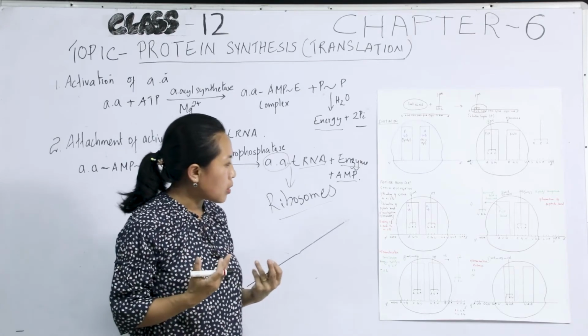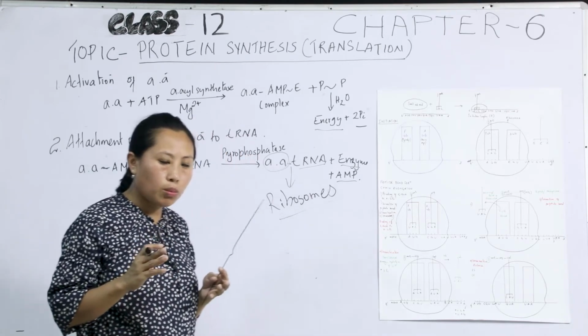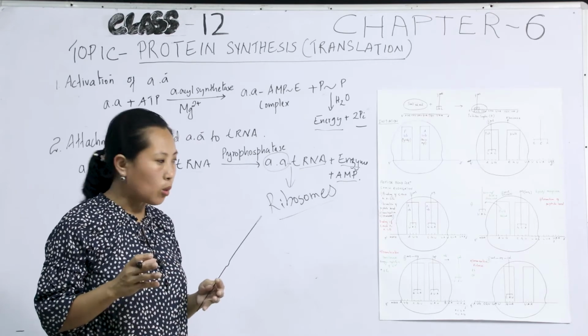You know that an amino acid consists of at least one amino group and a carboxylic acid group.